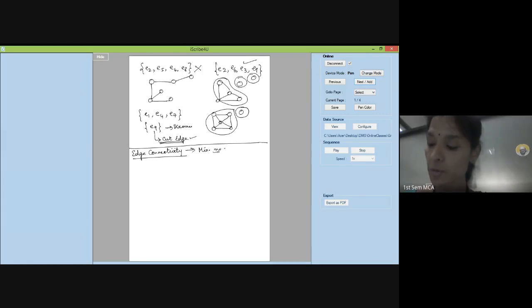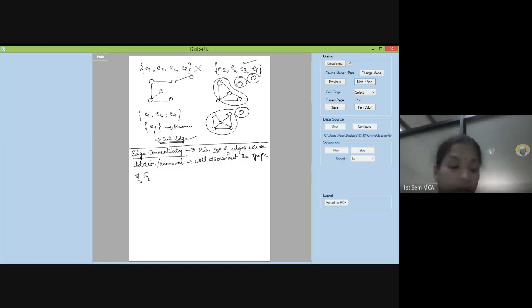The minimum number of edges whose deletion or removal will disconnect the graph, you call it edge connectivity. What is the minimum number of edges that I have to delete or remove so that my graph will get disconnected? I call it the edge connectivity of the graph G.